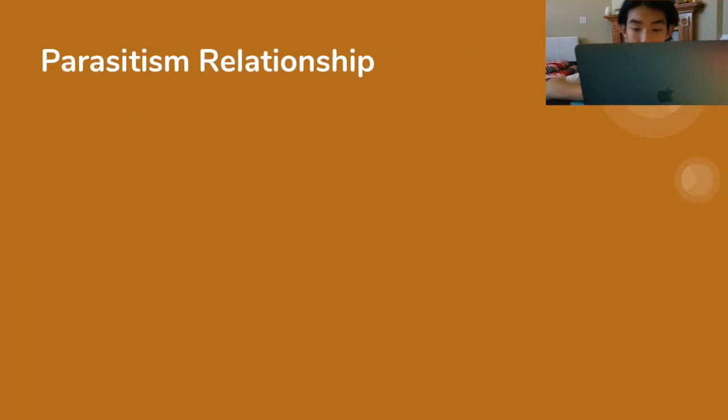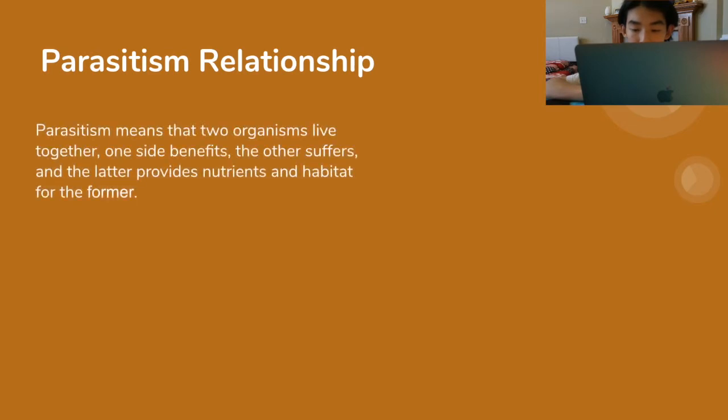The parasitic relationship means that a small organism lives in the body of another larger organism, grows and reproduces in it, and brings strong or weak harmful effects to the latter. Two creatures live together, one benefits, another suffers. The victim provides nutrients and place to live to the beneficiary. This relationship is called a parasitic relationship. The beneficiary is called a parasite, and the victim is called a host.